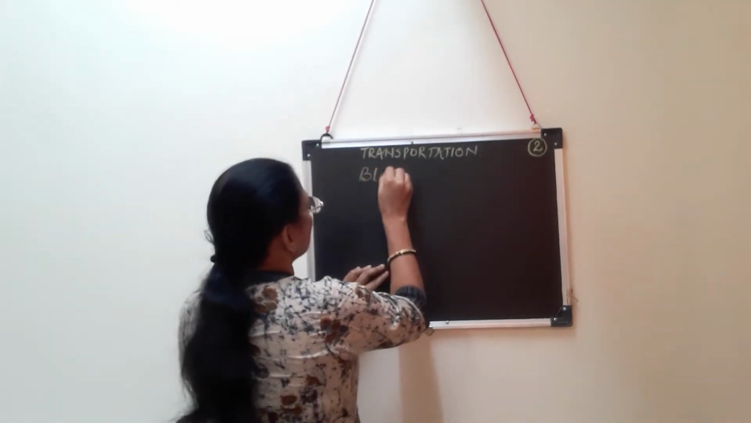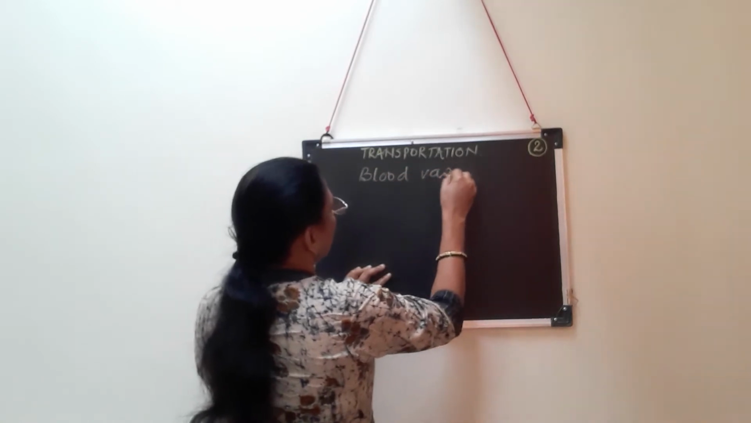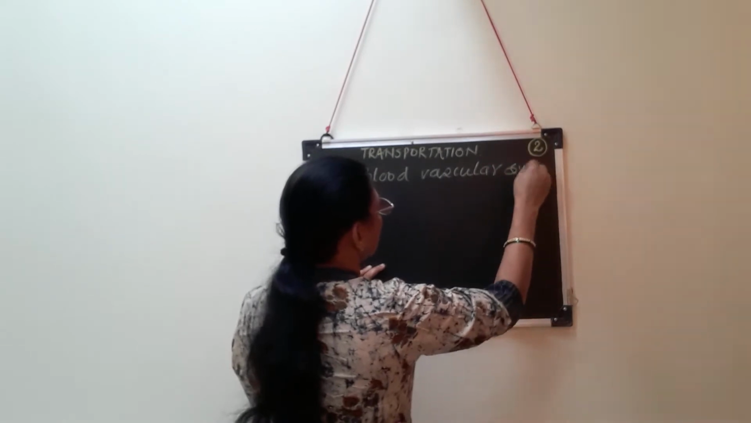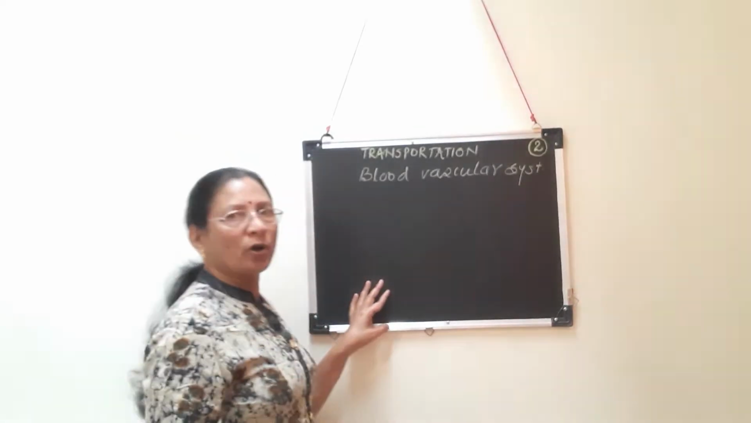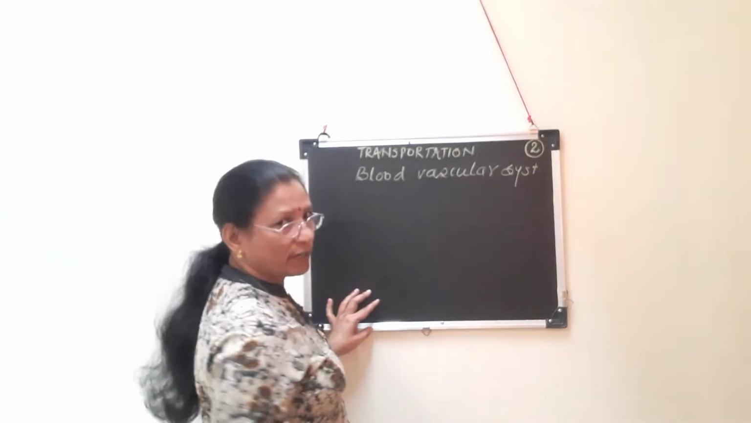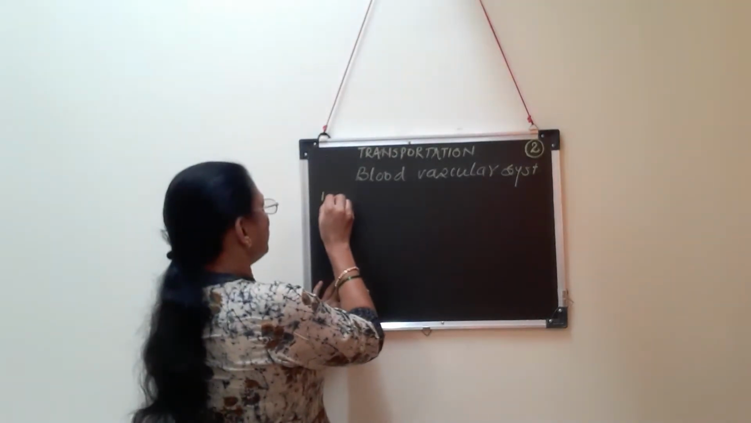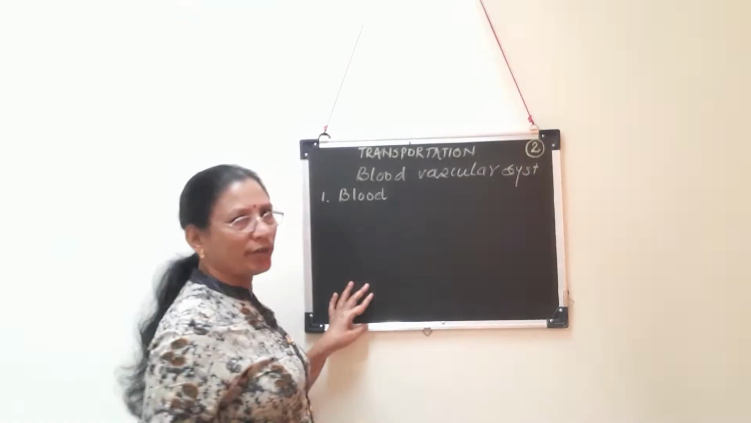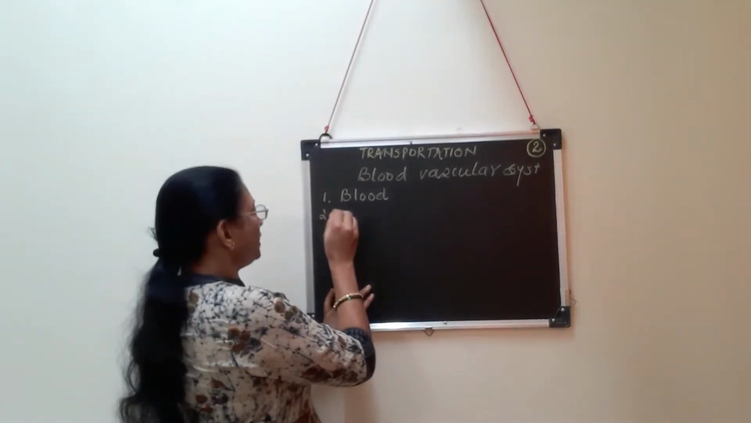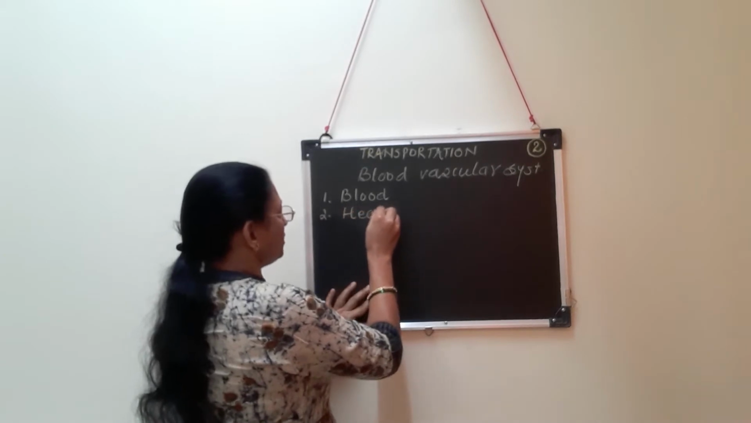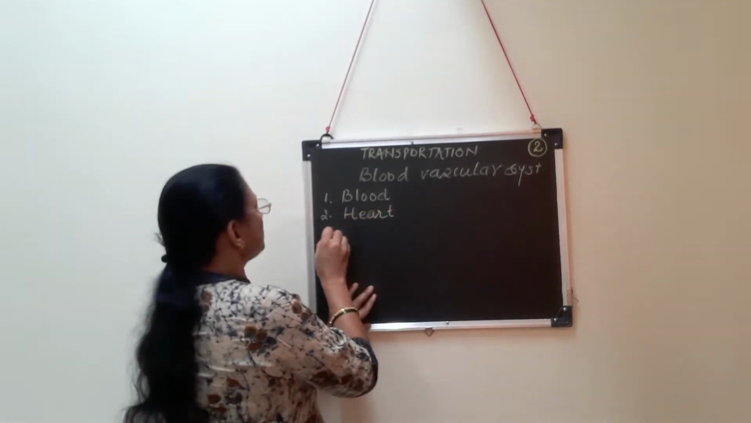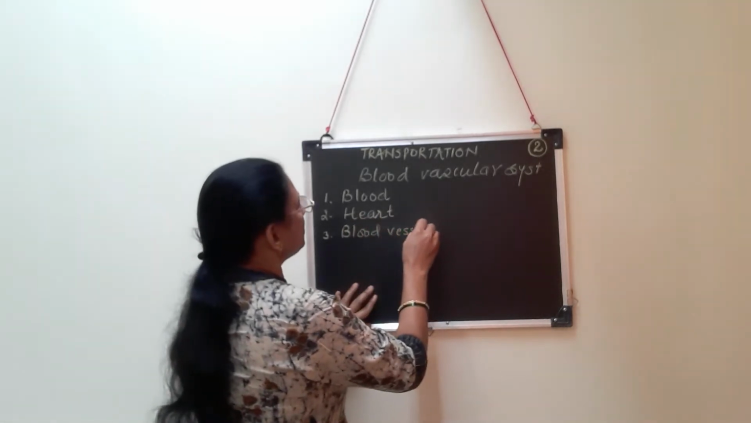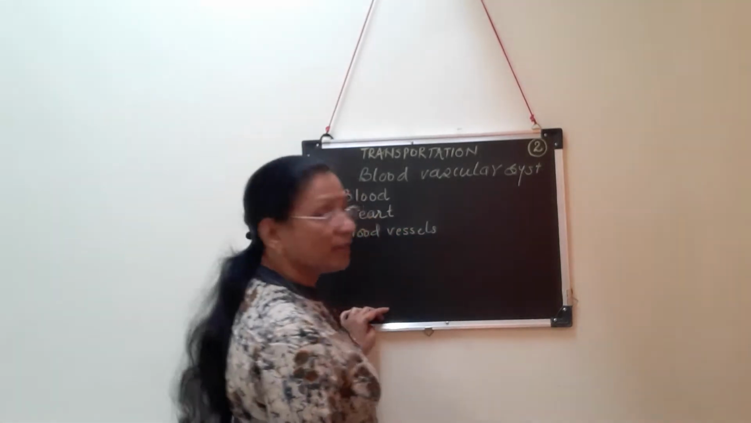Now we are going to start with the transporting system itself, or we can say the blood vascular system. Actually, in human beings, the vascular system is of two types, blood vascular system and lymphatic system. Of these, we start with the blood vascular system, which includes three components. First component is blood, the transporting medium. Second is the heart, which is the pumping organ, and the third is blood vessels. So we have to study these three components in detail.